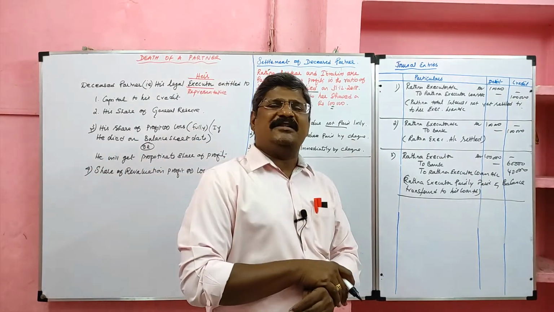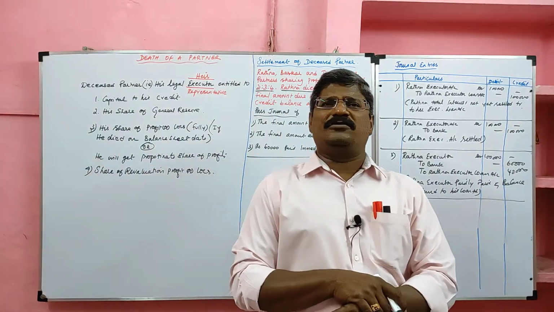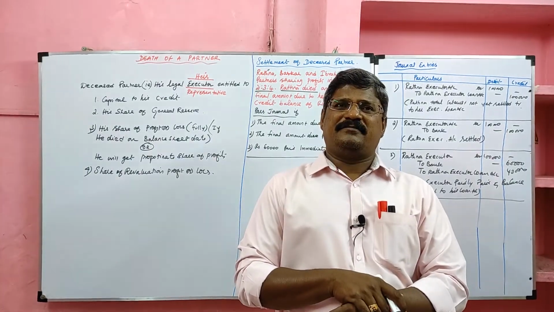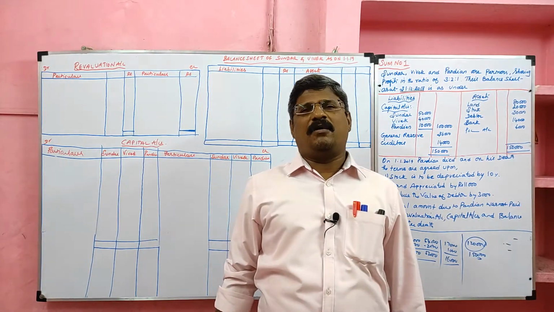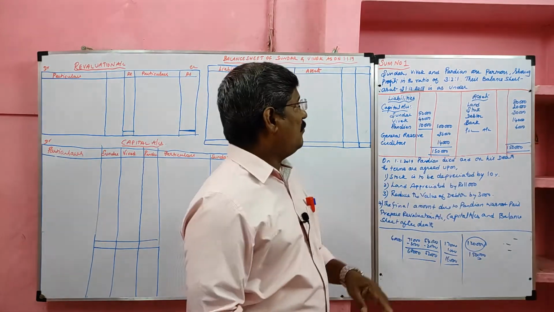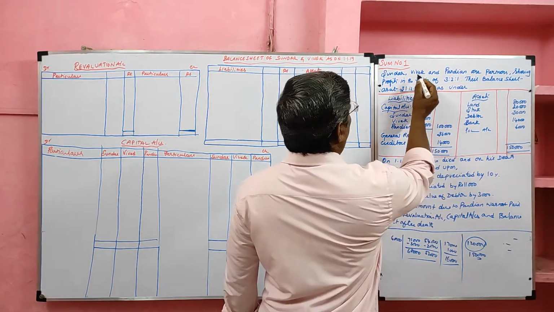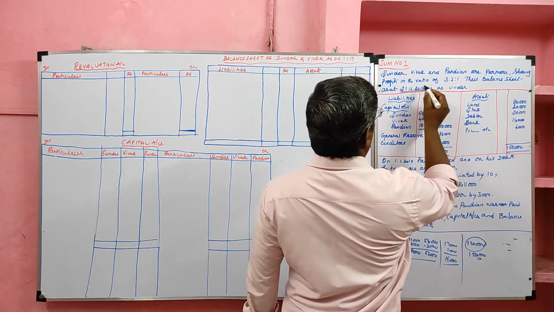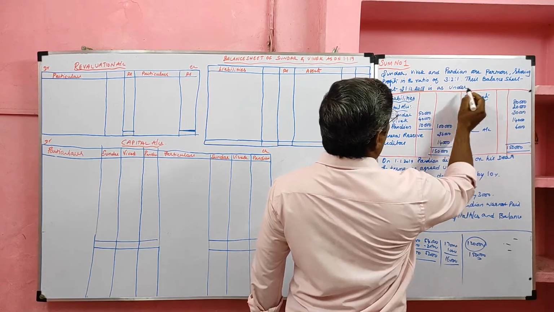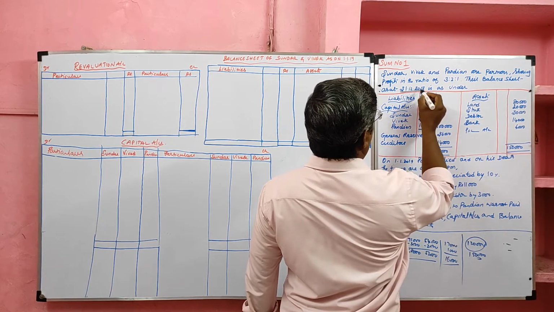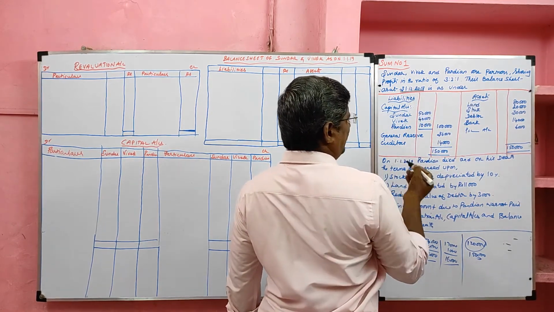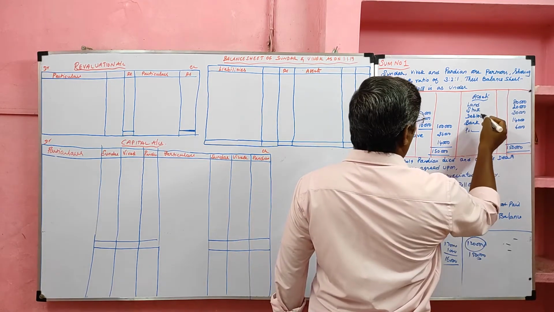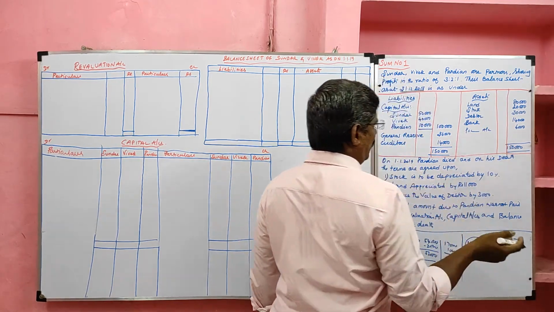Students, let me see one comprehensive problem in relation to the death of a partner. Look at the problem, Sum number 1. Sundar, Vivek and Pandian are partners sharing profits in the ratio of 3:2:1. Their balance sheet as at 31st December 2018 is as under. On the liability side, capital, general reserve and creditors are given. On the asset side, land, stock, debtors, bank and profit and loss account are given.